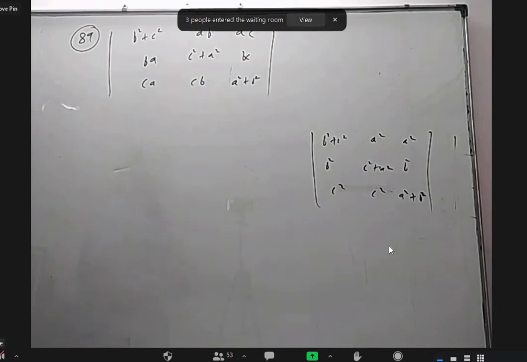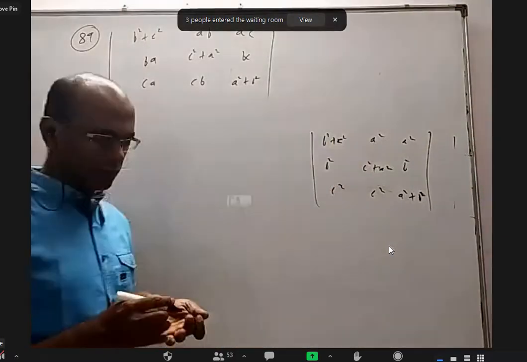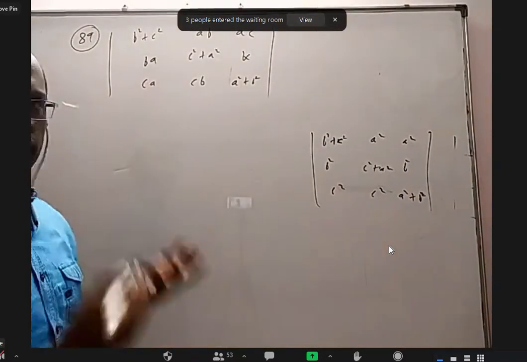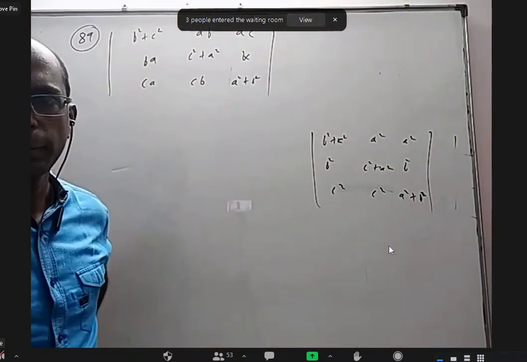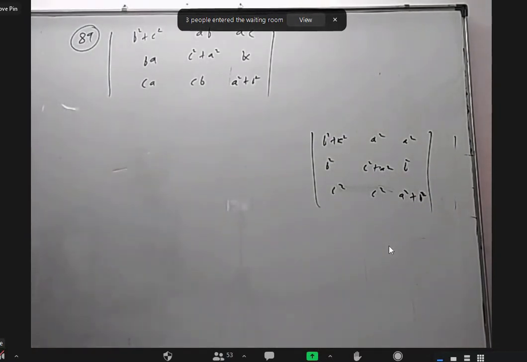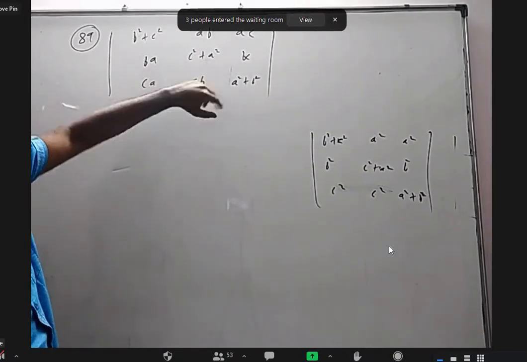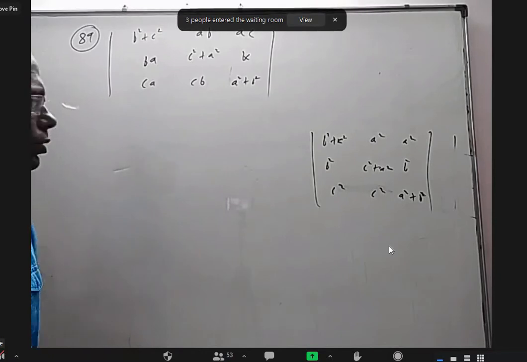A equal to B equal to C. No, A equal to B equal to C is not given to me. In general, even if A, B, C are distinct, these two are same. Take A common from C1, B common from C2, and C common from C3, sir. Yes, and take common row 1, row 2, row 3. Yeah, take A common here, B common here, C common here, and that you multiply to R1, R2, R3.